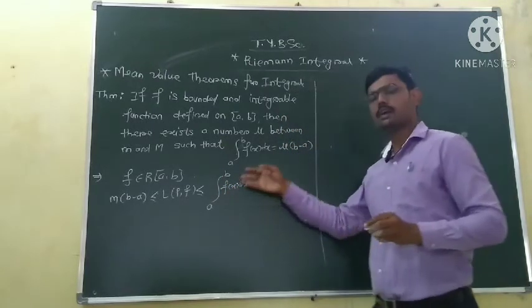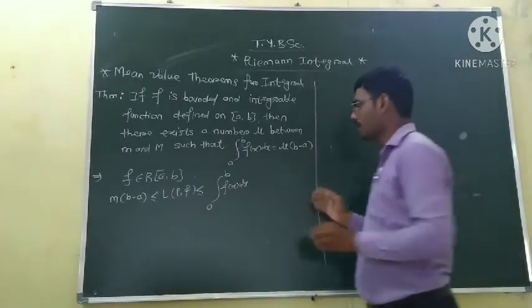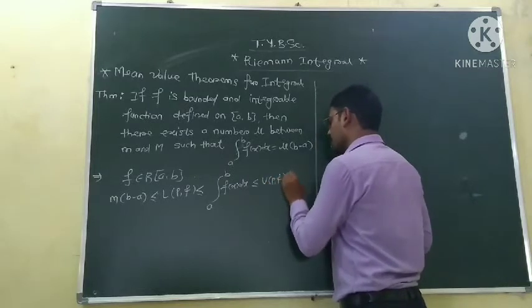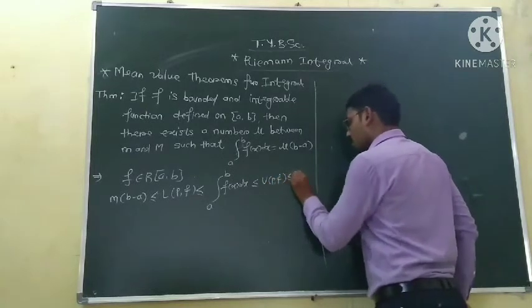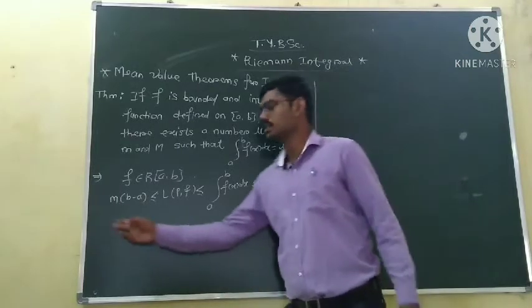Now this integral is equal to the upper integral because the function is integrable, and we know the upper integral is always less than or equal to the upper sum. And the upper sum is always less than or equal to the supremum into b minus a. We know this inequality.